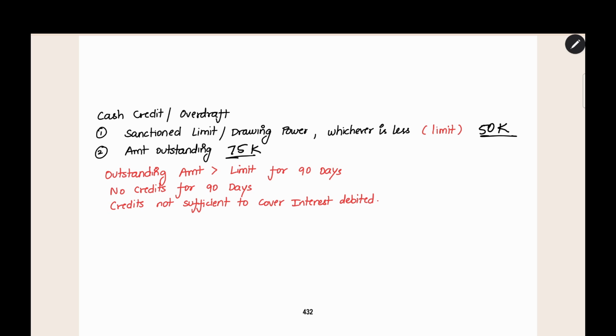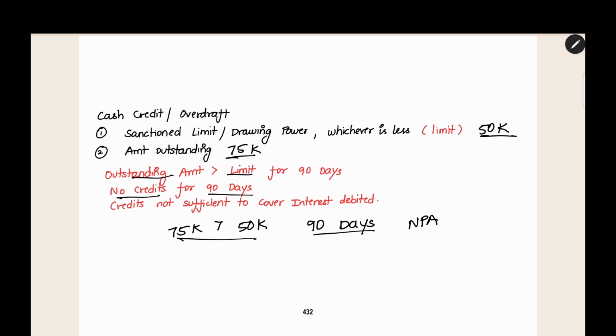Here, for classification of NPA, what you have to see is whether the outstanding amount of 75,000 is more than the limit of 50,000. The amount should be more than the limit continuously for 90 days. If the outstanding amount is continuously more than the limit for 90 days, then it is an NPA. Or if the outstanding amount is less, there is no problem. The next check you have to do is whether there is any credit in the loan account in the previous 90 days.